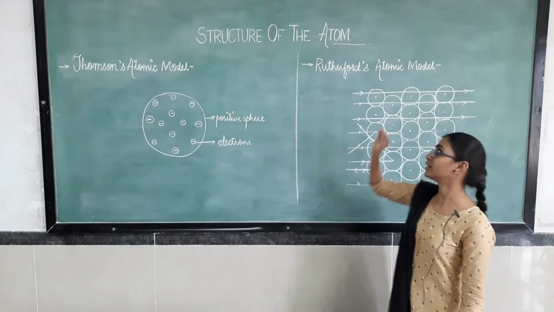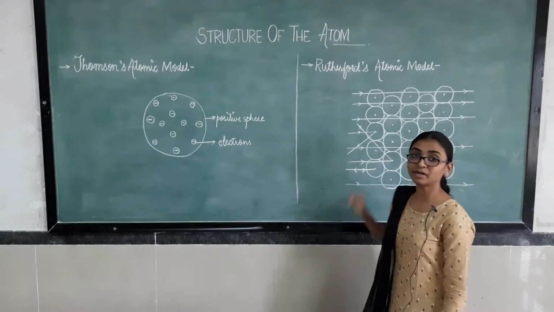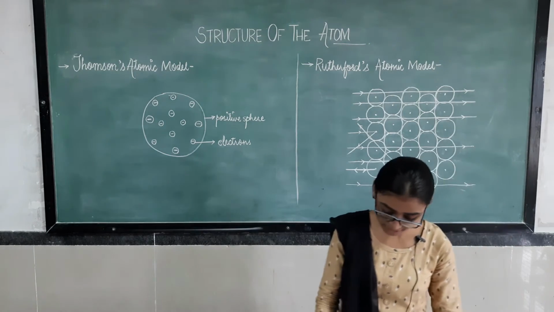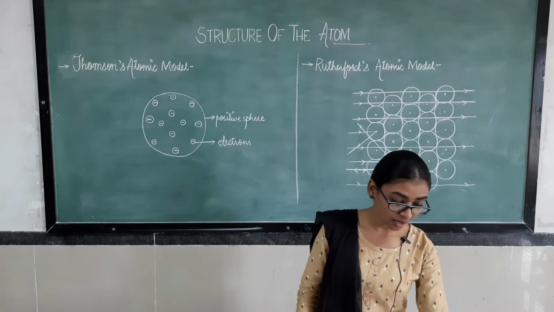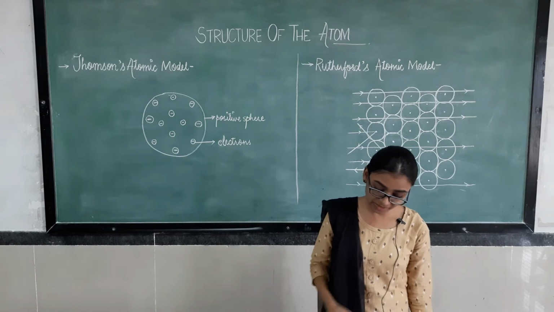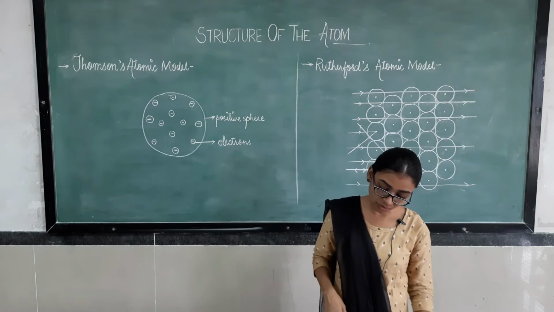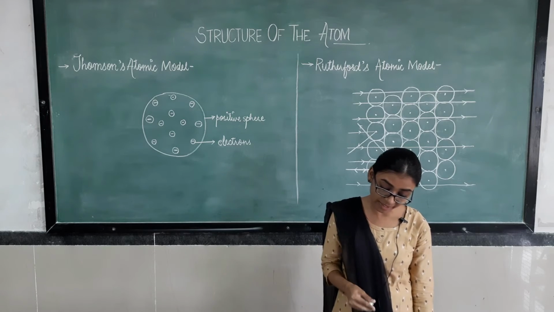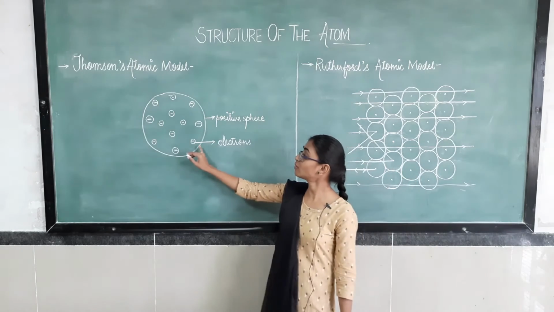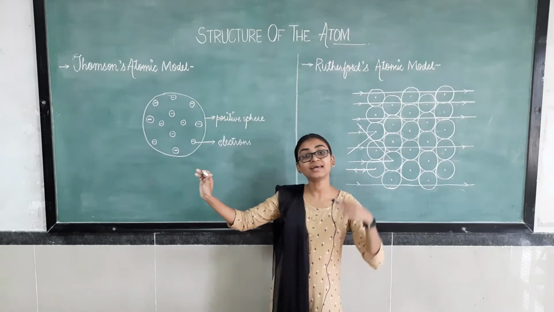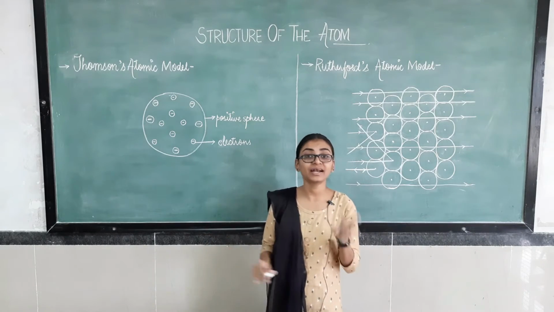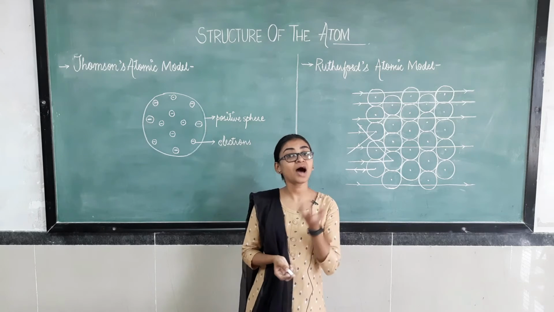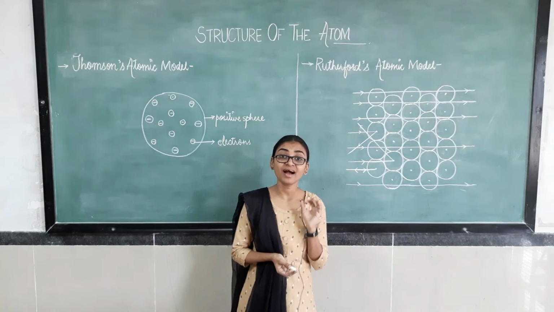Now we are going to learn about Rutherford's atomic model. Just see here what he experimented. Ernest Rutherford was interested in knowing how the electrons are arranged within the atom. Thomson only suggested that electrons are embedded inside an atom, but now scientists were curious to know how the electrons and protons are arranged.